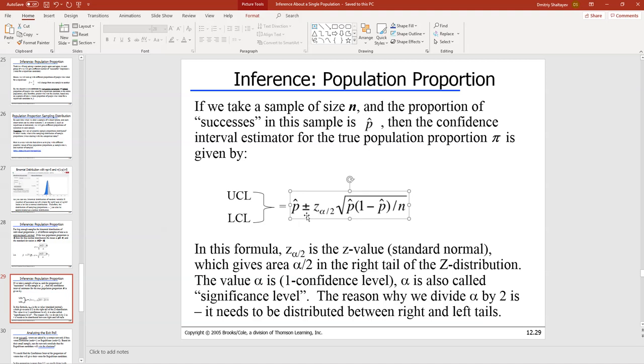Then we have, because the data are normally distributed, instead of the t distribution we're going to use the z distribution, and again alpha is your significance level. So we have to say, okay, what confidence level do we want? Let's say we want 90%. So 1 minus the confidence level, 1 minus 0.9 is 0.1, that's your significance level, alpha. And then again you have to divide it by 2 because you're splitting it between the right tail and the left tail. And that is my estimate of the standard deviation: p hat, which I can calculate from the sample, times 1 minus p hat, divided by the sample size. So the plus sign gives you the upper limit, the minus sign gives you the lower limit. And that's all there is to it.